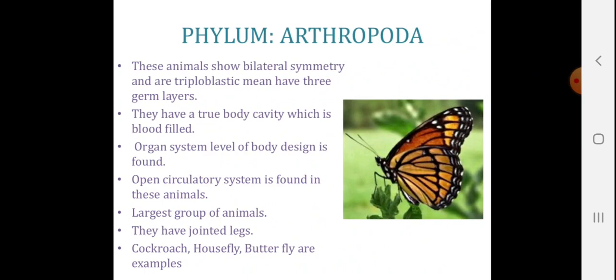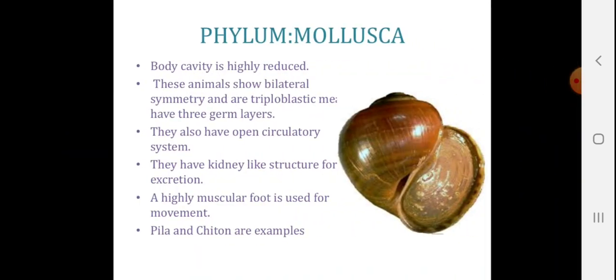Arthropoda. These animals show bilateral symmetry and are triploblastic, means they have 3 germ layers. They have a true body cavity which is blood filled. Organ system level of body design is found. Open circulatory system is found in these animals. Largest group of animals, they have jointed legs. Cockroach, housefly, butterfly are the examples.